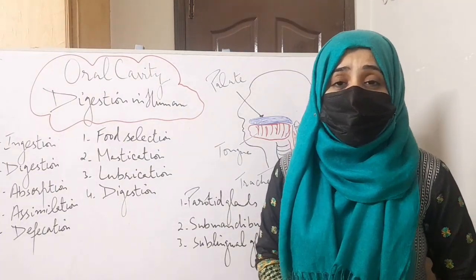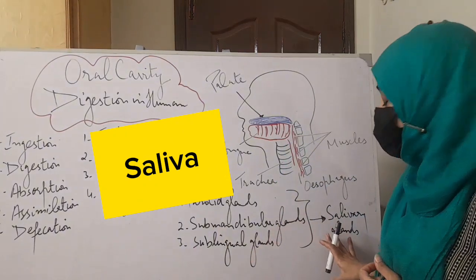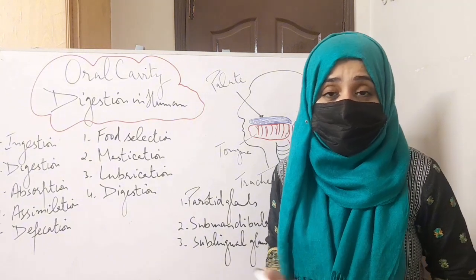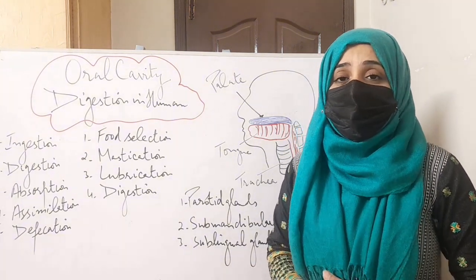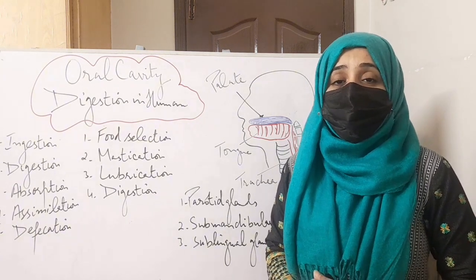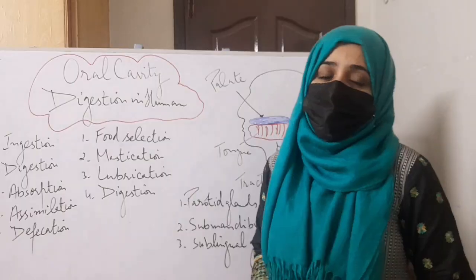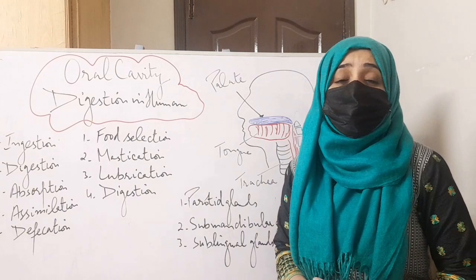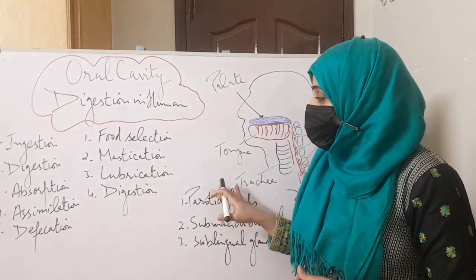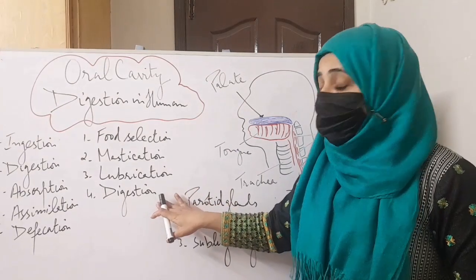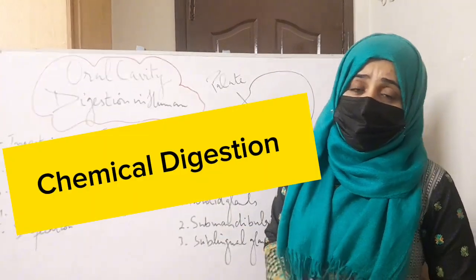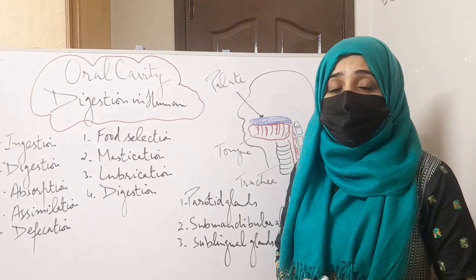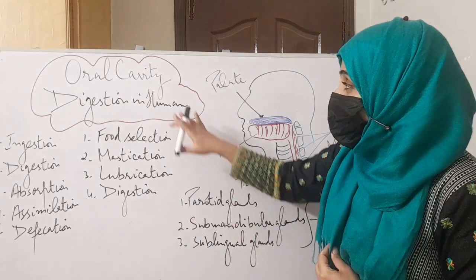Now I'll discuss the composition of saliva. What is saliva? The juice of the salivary glands is called saliva, and saliva is 99% water. It also consists of mucus, white blood cells, epithelial cells, lysozymes, electrolytes, antimicrobial agents, and enzymes, that are lipase and amylase. The salivary amylase is responsible for the digestion of starch. After lubrication, the next step is digestion. Only a small digestion is carried out in the mouth cavity, and the salivary amylase is responsible for the semi-digestion of starch in the oral cavity.